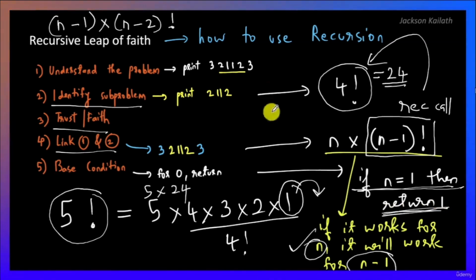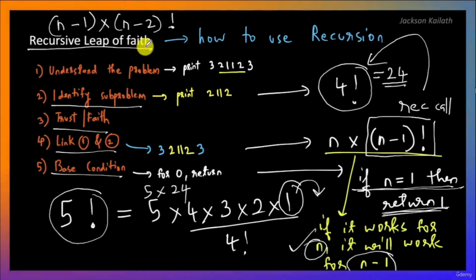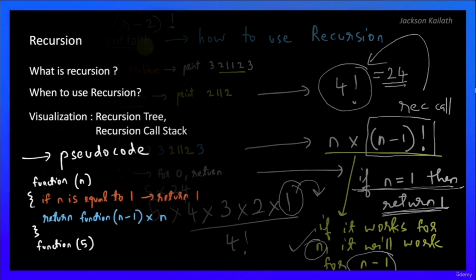Now we will see in a future video how to make it very intuitive to identify the base condition. Basically, you can think of the base condition as the last valid input or the first invalid input, but more of that in a future video. So over here we have discussed the recursive leap of faith, which is what makes recursion so powerful and sometimes causes people to feel about recursion as if it is magic.